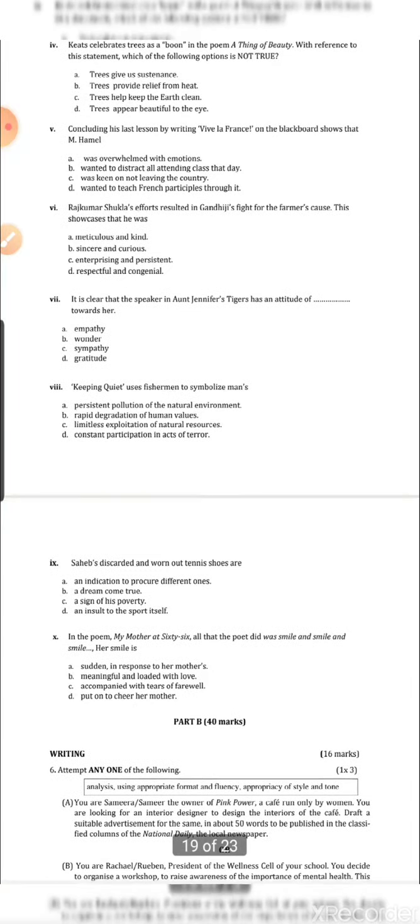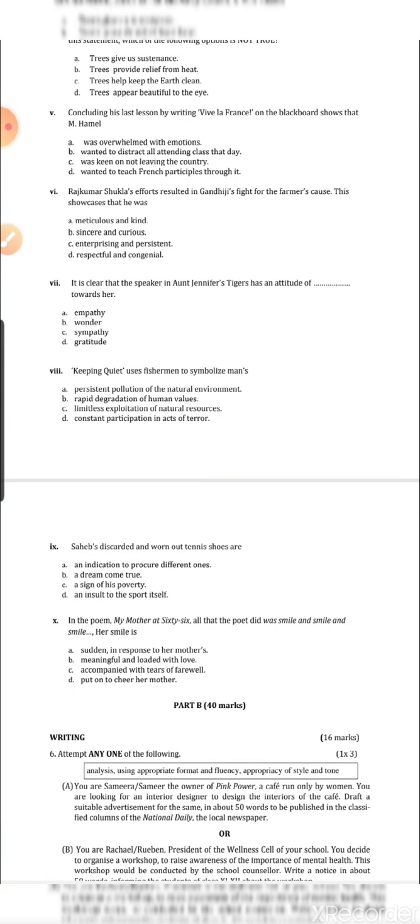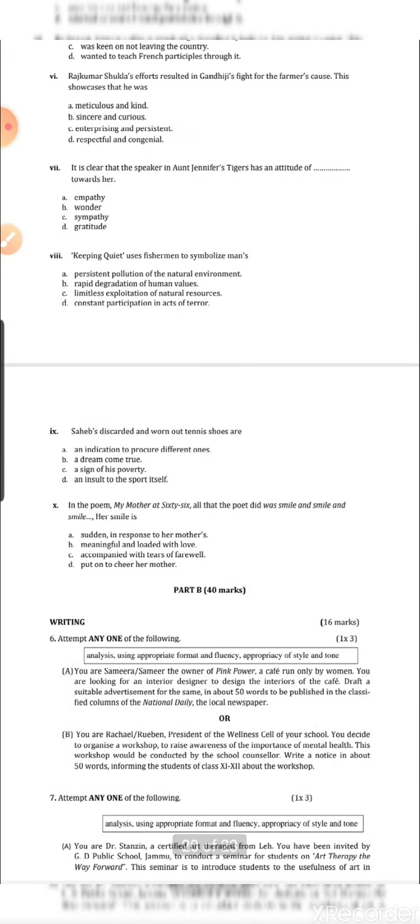Rajkumar Shukla's efforts resulted in Gandhiji's fight for the farmers' case. This showcases that he was. Here again the characteristic traits of Gandhi we are going to see. It is clear that the speaker in Aunt Jennifer's Tiger has an attitude of dash towards her. What was the attitude of the poet when she was speaking about Aunt Jennifer? Keeping Quiet uses fishermen to symbolize man's. This we have already done in the class. Sahib's discarded and worn out tennis shoes are. In the poem My Mother at Sixty-Six, all that the poet did was smile and smile and smile. Her smile is. That means the meaning of this particular smile. Why did she smile?